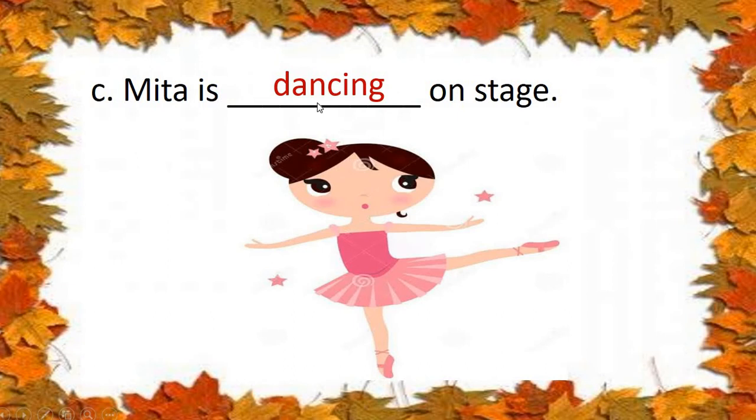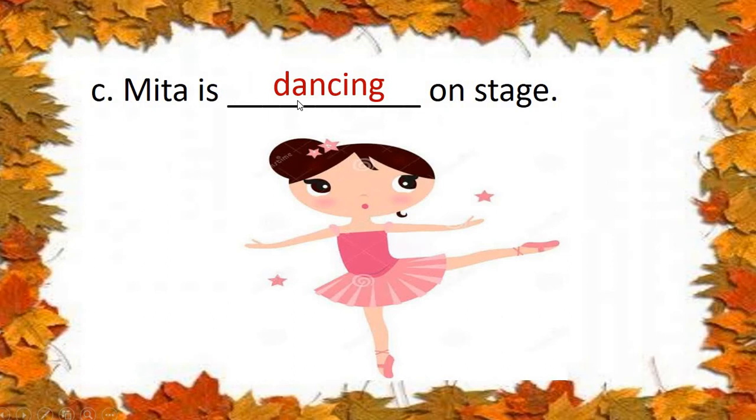So what form will we use? The ing form of doing words. Understood, children? So, Mita is dancing on stage. See the spelling? This spelling you have to keep in mind: whatever the word given, you have to add ing. See here, the word is dance. We know that she is dancing on stage.